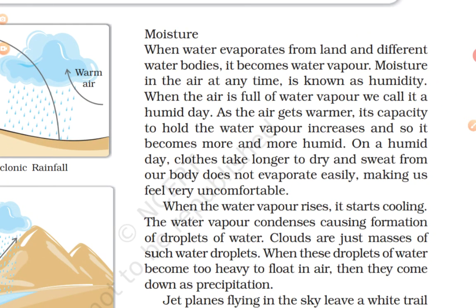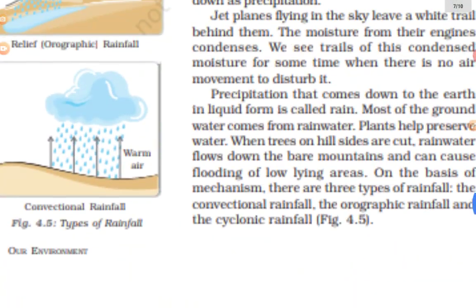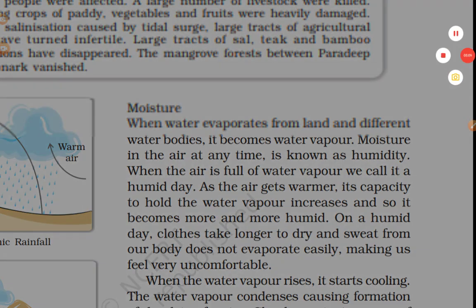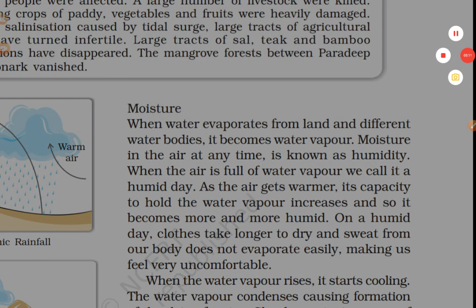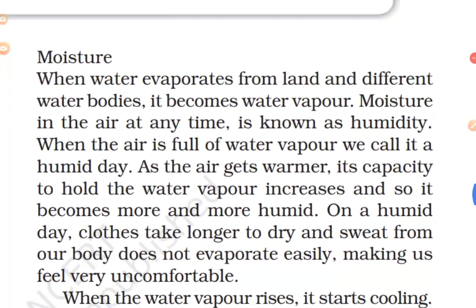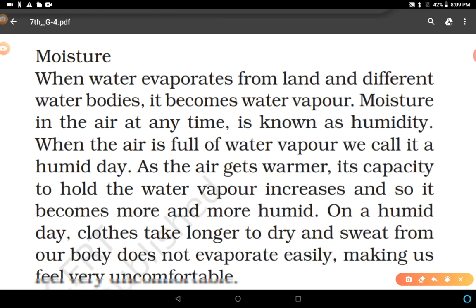What is moisture? Moisture is a very simple topic. You just have to understand what moisture is. It is about water evaporating from land and different water bodies. You know that water evaporates from different kinds of water bodies and becomes water vapor. In this way it takes the form of water vapor in the air.